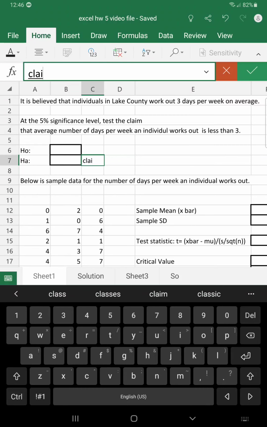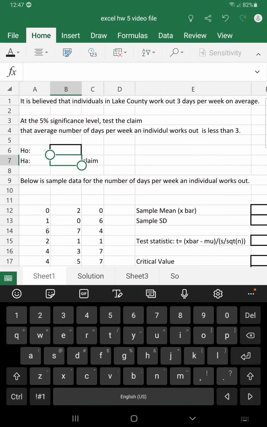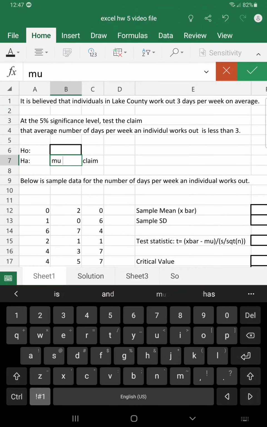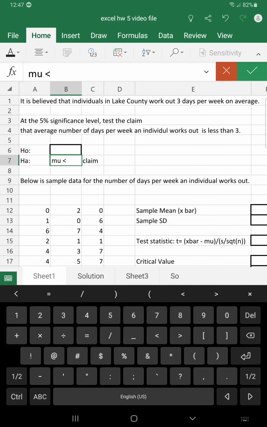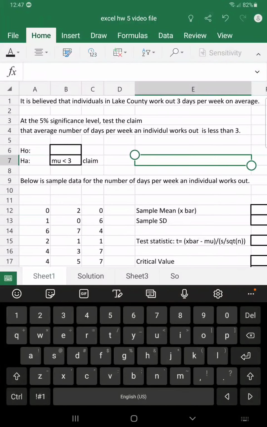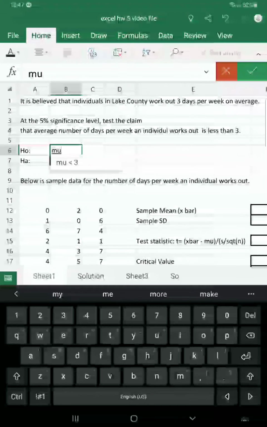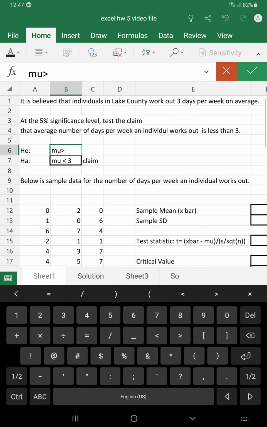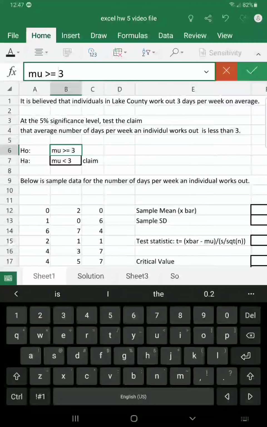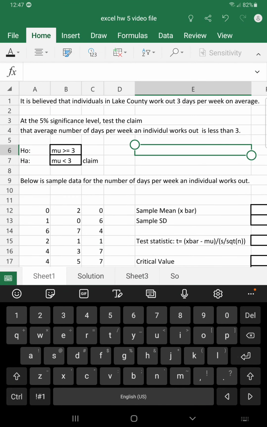The claim is going to be the alternative hypothesis because the average number is less than 3, so we can say that mu is less than 3. This is our alternative hypothesis. So the null hypothesis will take the opposing viewpoint that mu is greater than or equal to 3. Okay, so now we have our null and alternative hypothesis.